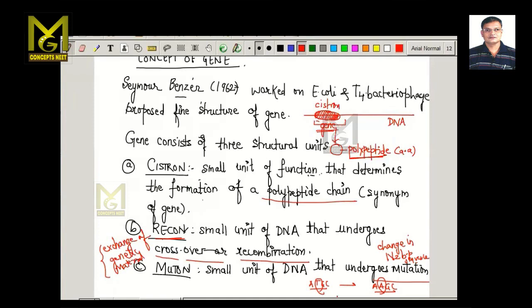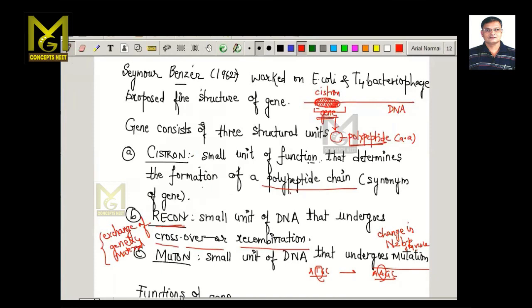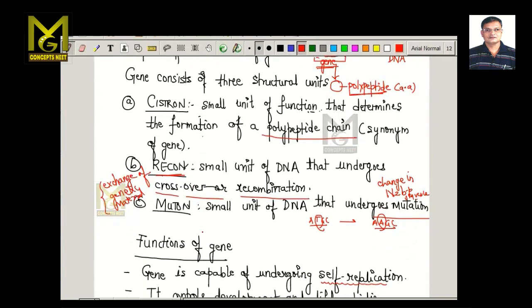So gene can either be a cistron, that is a small part of DNA which can code for a polypeptide chain. It can be a recon, a small part of DNA which can undergo crossing over, or a small part of DNA which can undergo mutation, and that is called a muton.